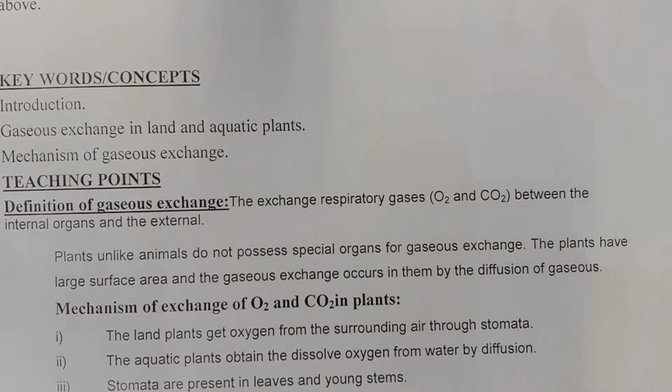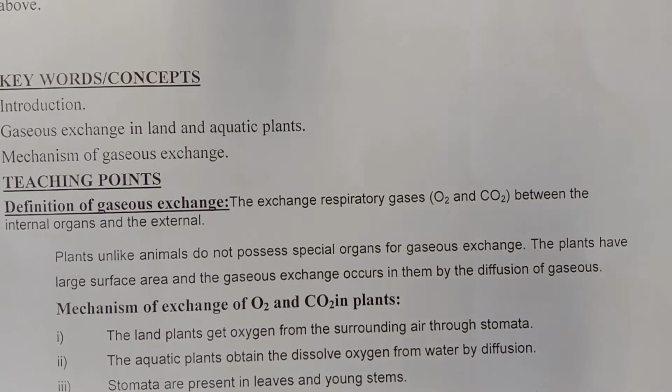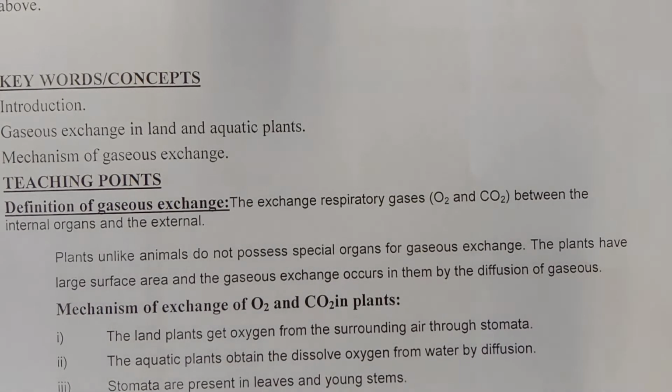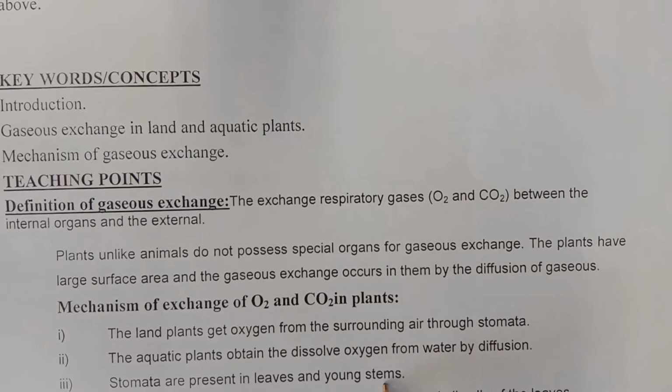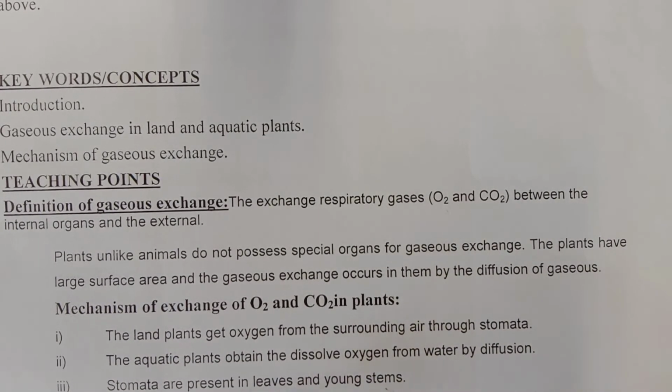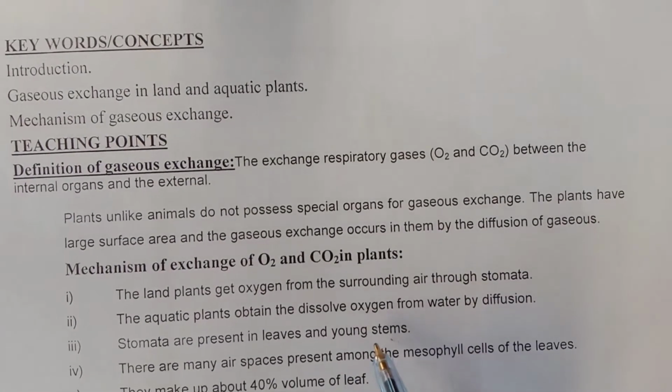So the oxygen enters the aquatic plants through the root by diffusion, and similarly, in land plants, the oxygen enters from the external environment through stomata into the leaf. Stomata are present in leaves and young stem. Young stem means the green stem.